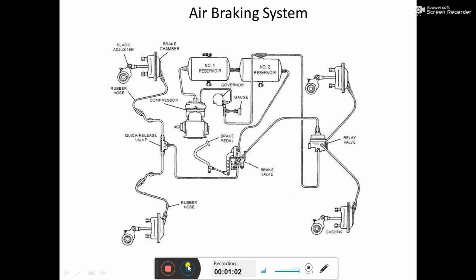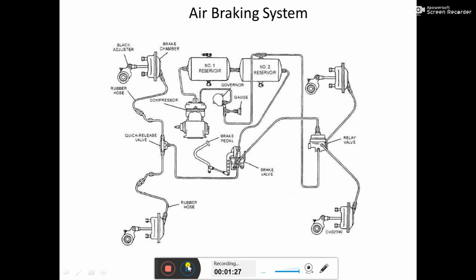So in the case of very long vehicles or locomotives, due to such problems we use an air braking system. Normally in automobiles there are multi-axle trailers, and for those vehicles we use an air braking system instead of a hydraulic or mechanical braking system.